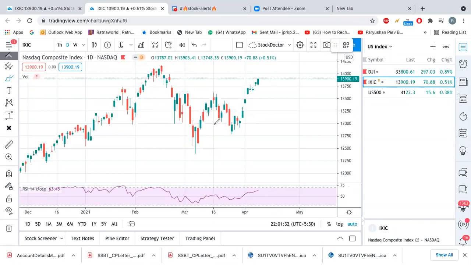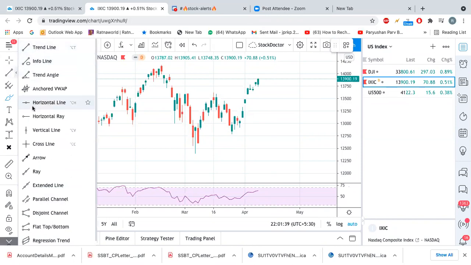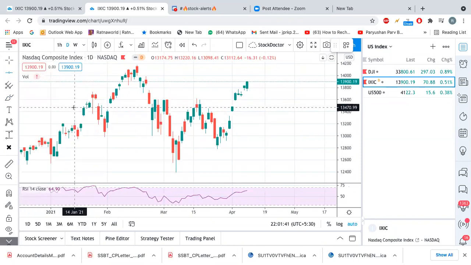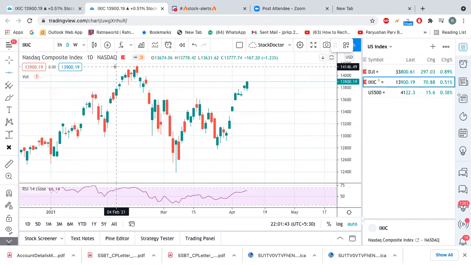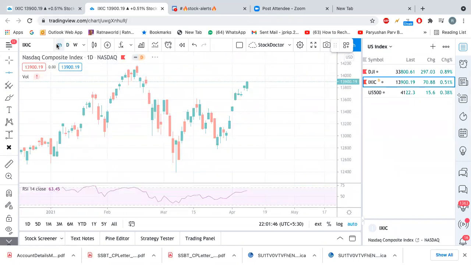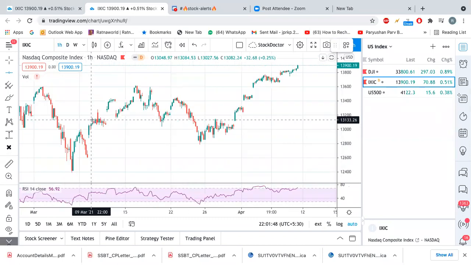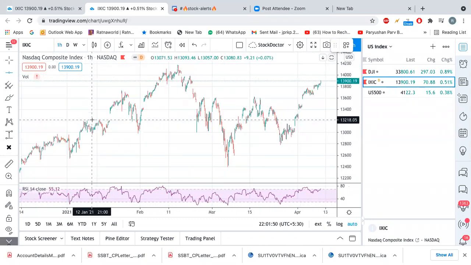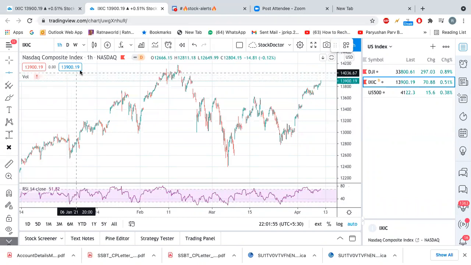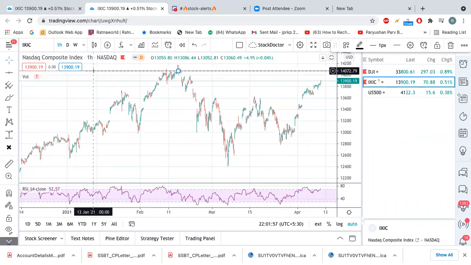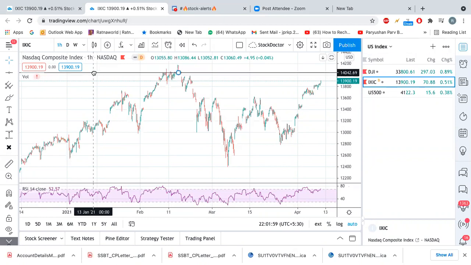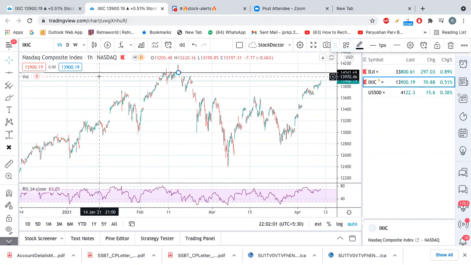Okay, so now here, if I draw the support and resistance, as you all know, we draw support and resistance with the help of the highest points. The highest point here is this one, right? Or you can take the hourly chart into consideration. And here you will see the major points. The first level of major points I can see is this one. These are the major points, and then I can see the one here.